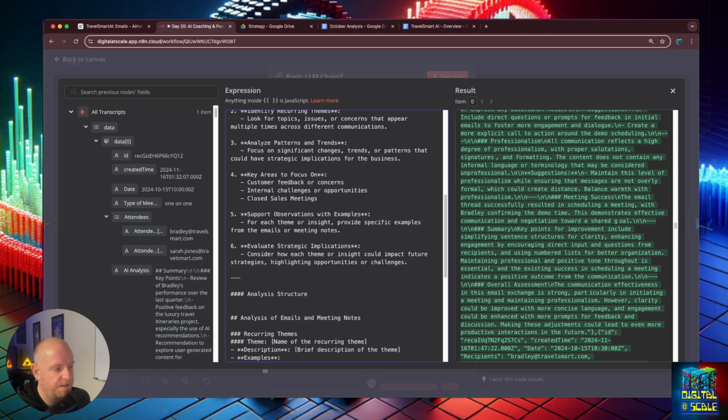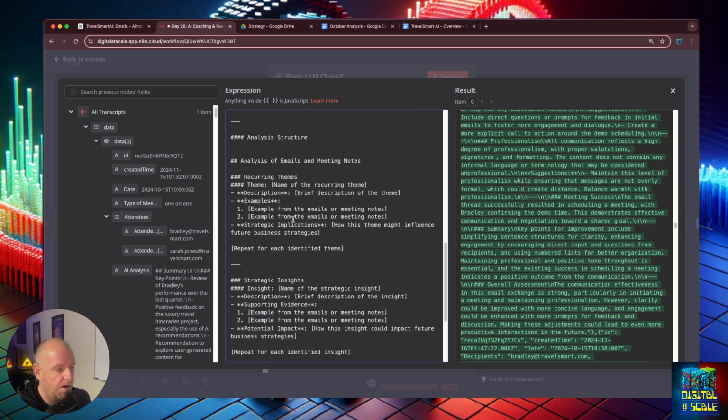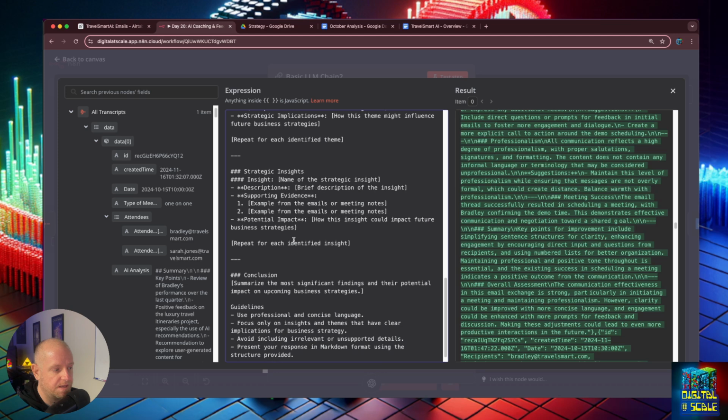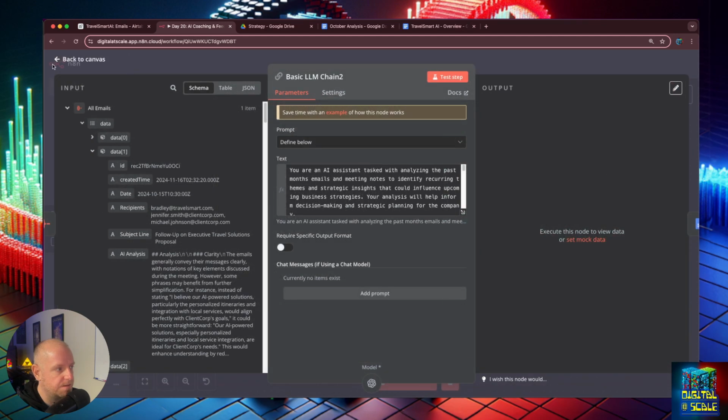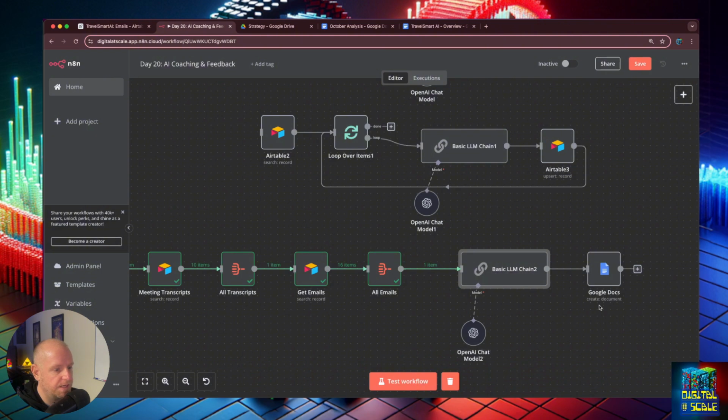Of course, this is very, what are you focusing on? This is where you can put it like, hey, this quarter I'm focusing on these things. Analyze all my meetings based off of that. That's how you can keep your team all going in the same direction and make sure that no one's veering too far off course. And then basically it says, hey, this is how we want you to provide your analysis with this kind of format here. So now when I run this, let's go back over, and this should create a document.